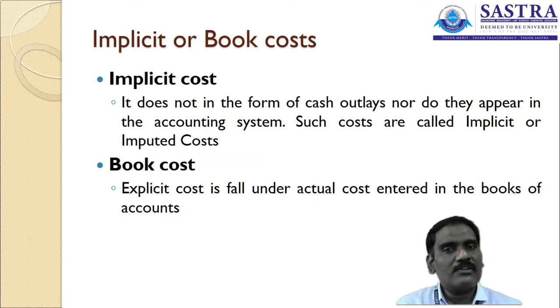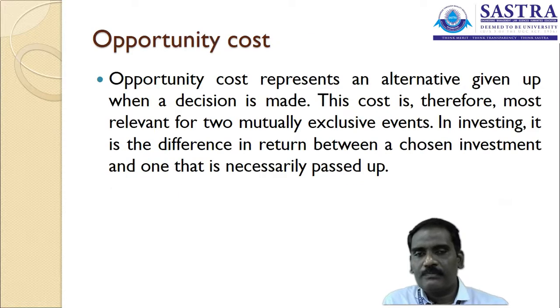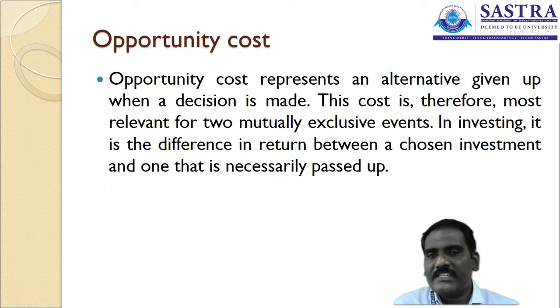In the books of accounts, you only enter the realized or expressed value. That is why the explicit cost is otherwise called book cost. The next one is opportunity cost.